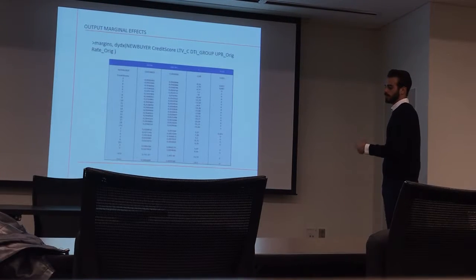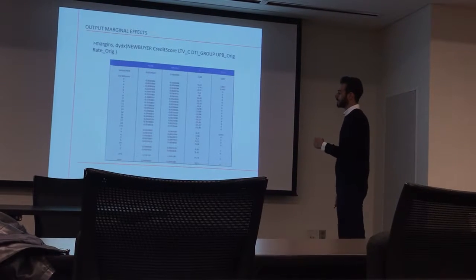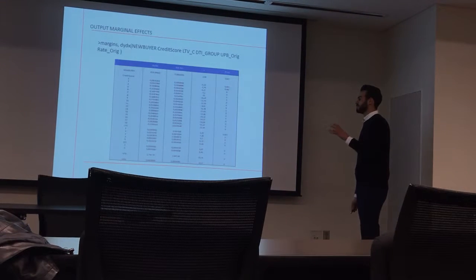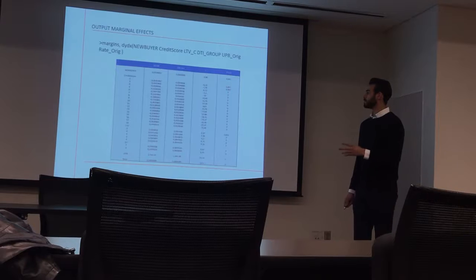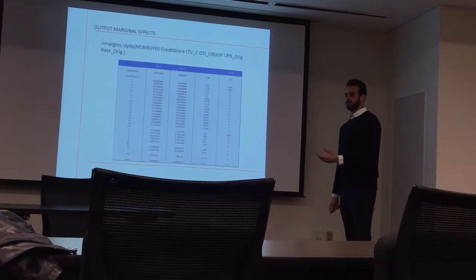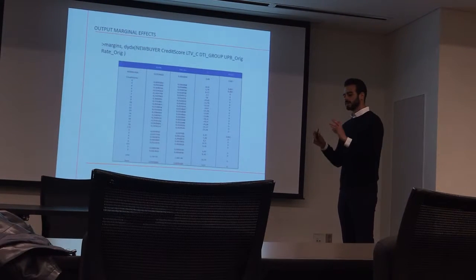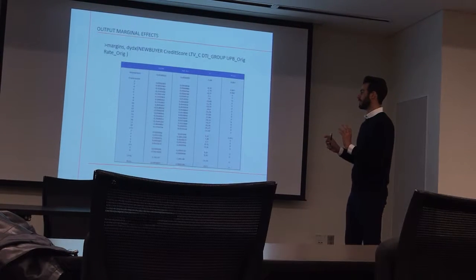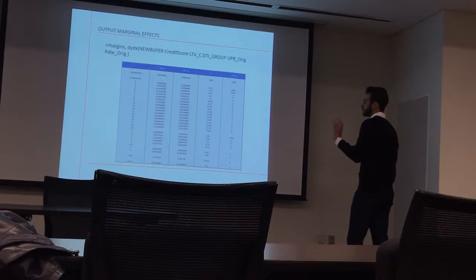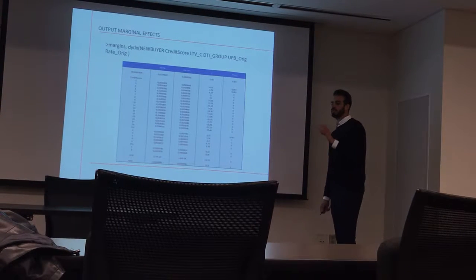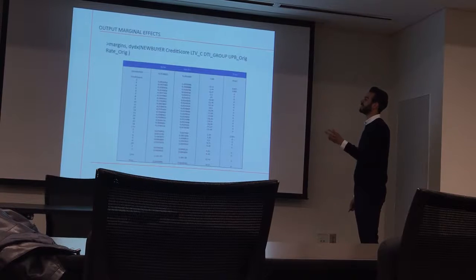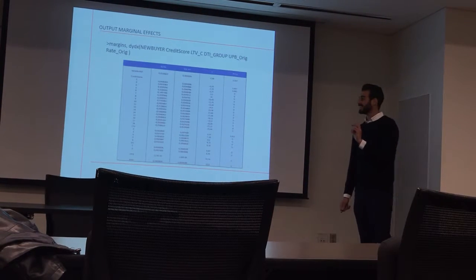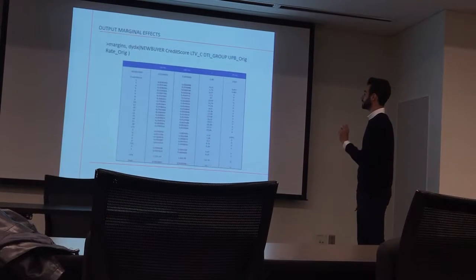I told you that the marginal effect in a nonlinear model is not unique. However, I'm showing you an output of marginal effect. It seems a bit crazy, but at the end of the day, it was not, because theta is forcing the marginal effect. Indeed, it just defines the other regressors as the average of the other regressors. So the first derivative of y over x_i is going to be beta_i times the cumulative density function for the other regressors. However, theta takes the average of the other regressors and tells me the average partial effect.